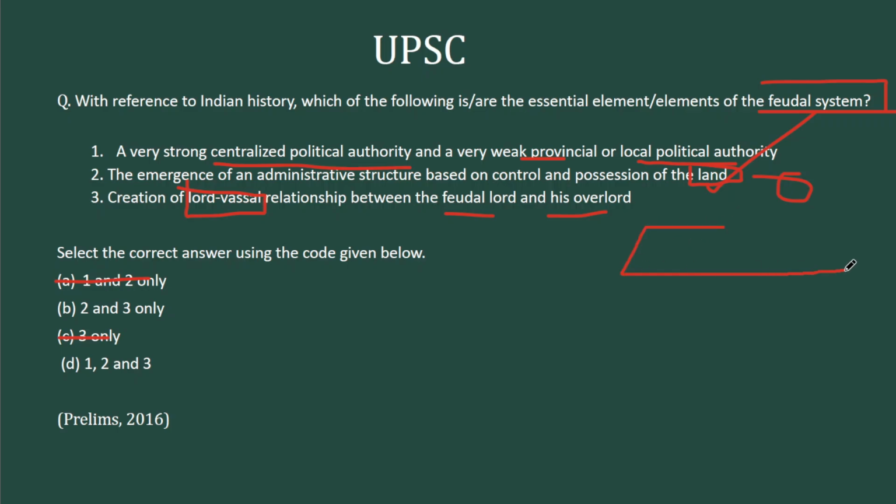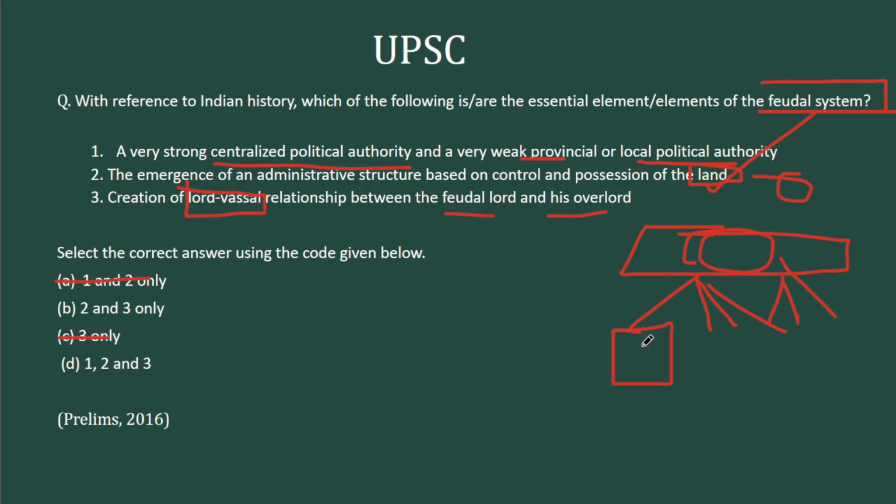If you have strong kings at the top, then every land will be controlled by the strong kings. When will this king start to decentralize his empire? Or when will this king start to donate lands? When his or her power weakens. They use this land grant as a measure to gain the trust of their nobles. So they donate a piece of land to Brahmins called Brahmadeyas.